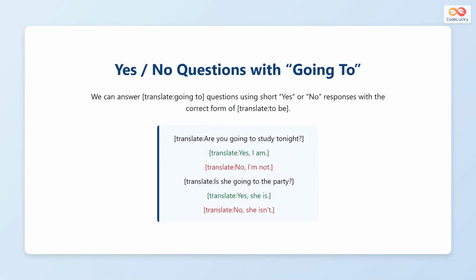For yes or no questions using going to, we use short, simple answers with the correct form of the verb to be. For example, "Are you going to study tonight?" The short answers are, "Yes, I am," or "No, I'm not." "Is she going to the party?" becomes "Yes, she is," or "No, she isn't." Always make sure the short answer matches the subject and the correct form of to be.